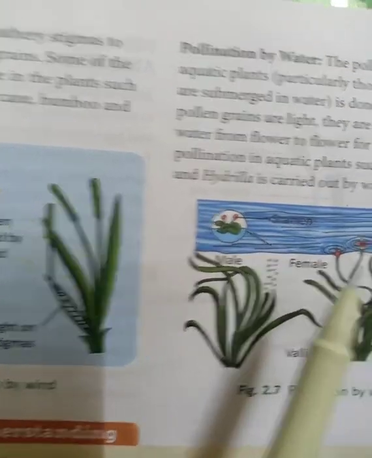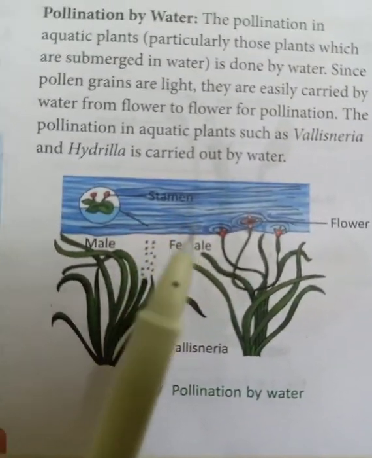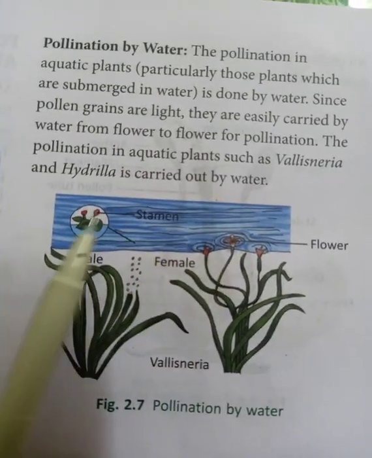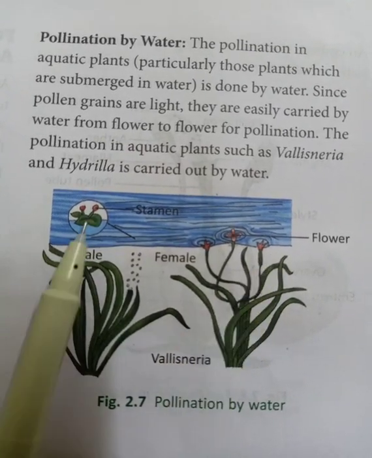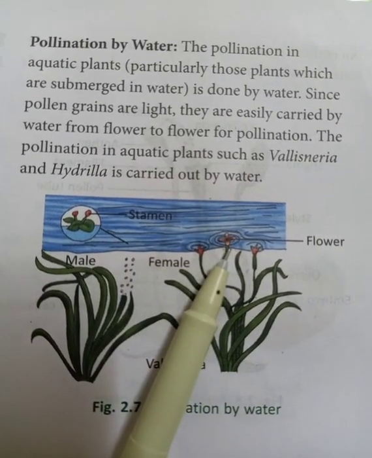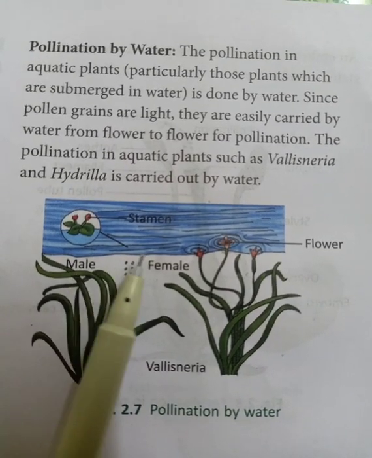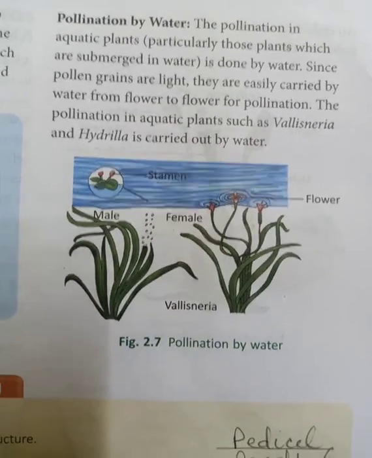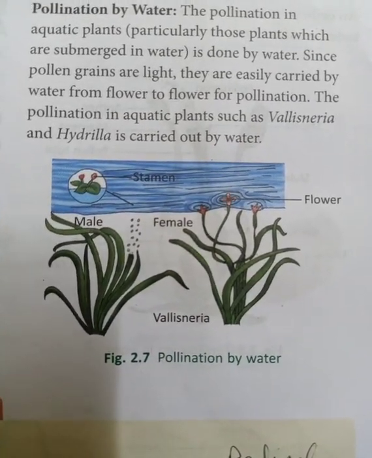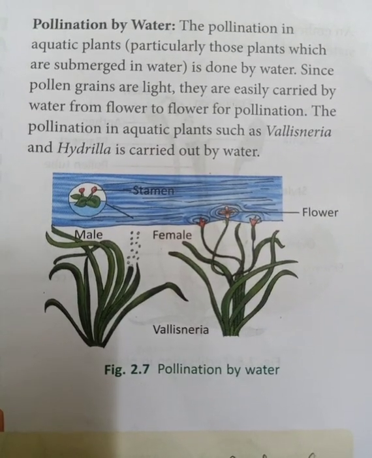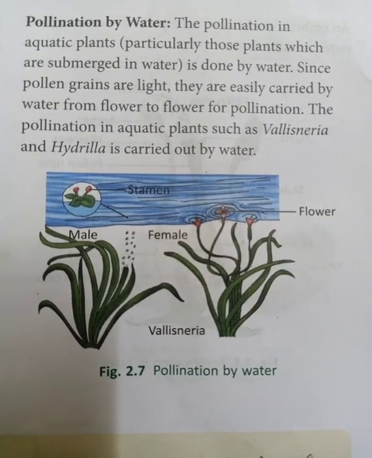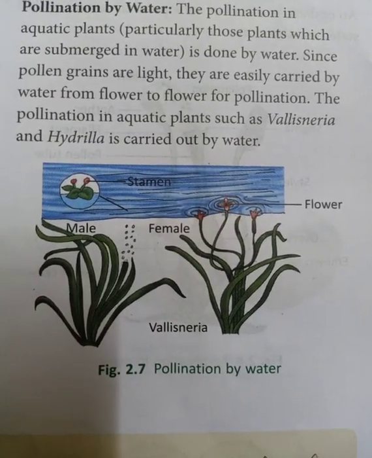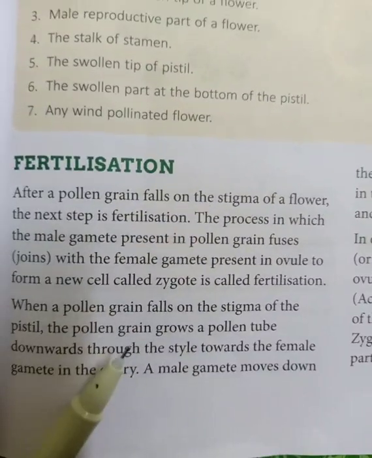Next is pollination by water, which we had already discussed. In pollination by water, because the pollen grains are light in weight, some flowers move up on the surface of the water, so sometimes it happens with the help of water. The pollen grains transfer from one place to another with the water. So these are three types. We can ask you, what is pollination and what are the three agents of pollination? You should know the agents of pollination are wind, water and insects. Now after that we had discussed fertilization.